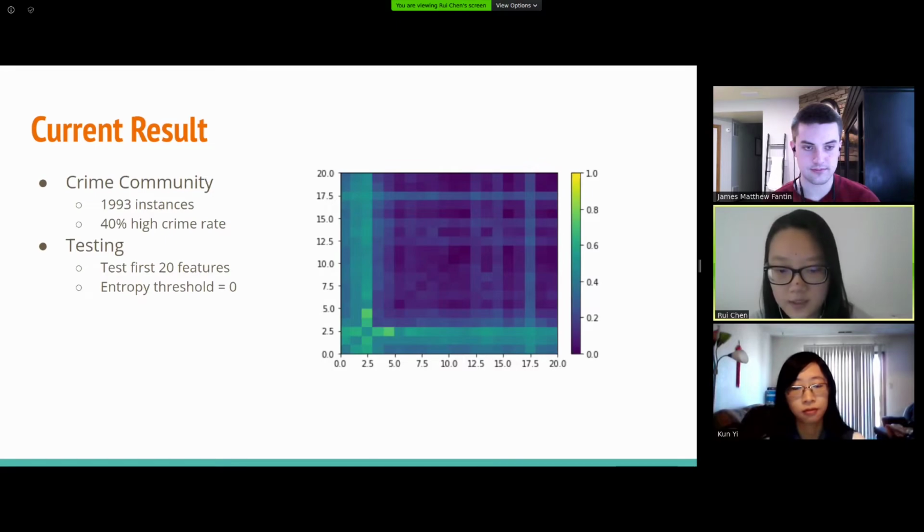However, as we split the tree toward the bottom, there are also some internal nodes with unbalanced data. That is why on the bottom few features, there are some unsatisfied results.